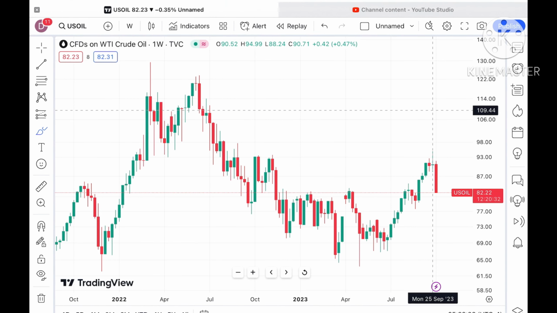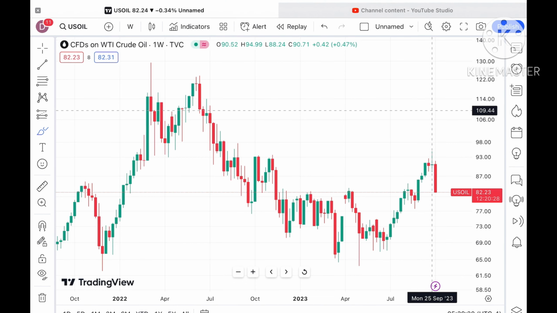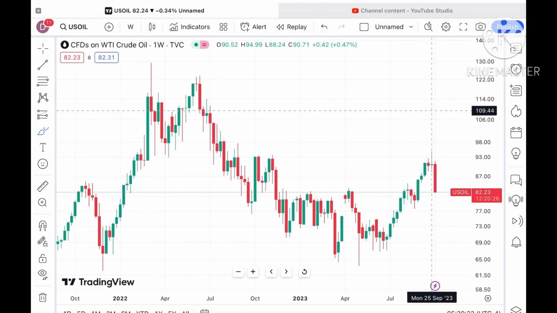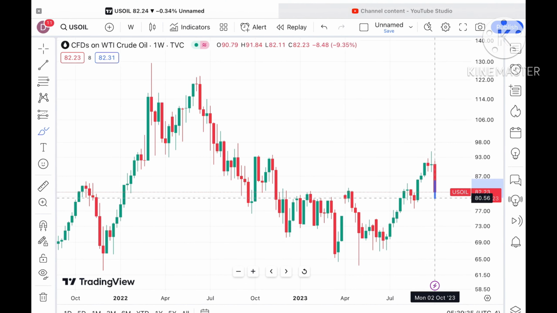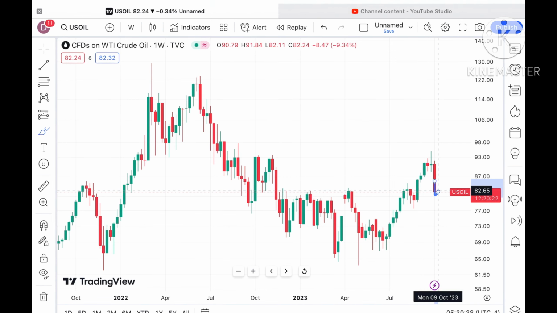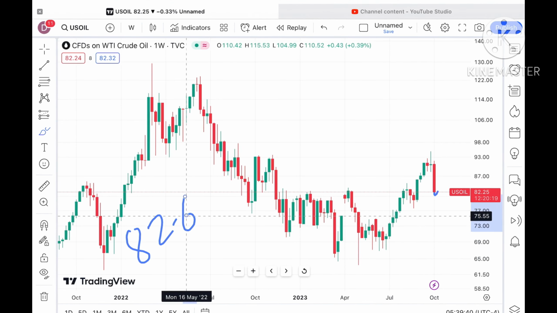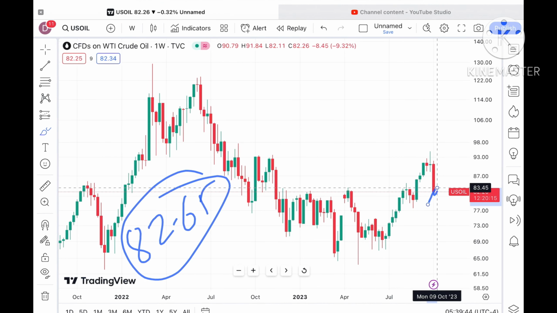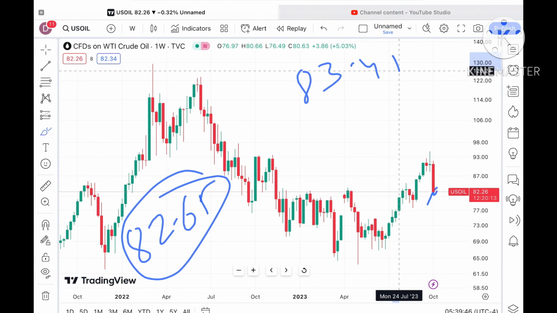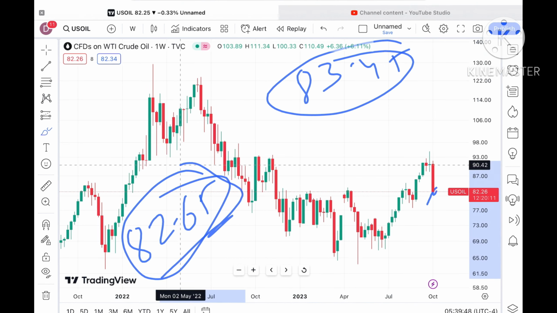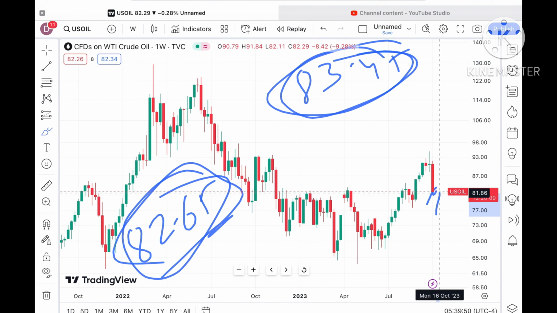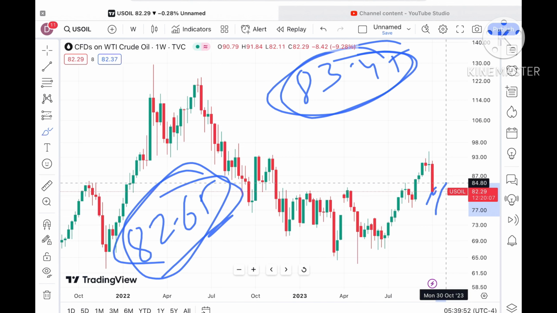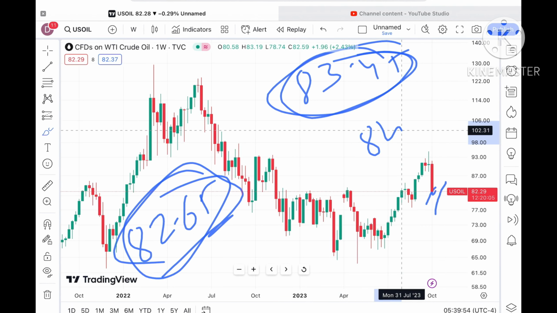Let's suppose the price sustains this level. Because the market is uncertain and the overall trend is downside, the probability of moving further down is there. But let me explain if the price sustains, it will cross a level of $82.65, which is already a weak resistance. So chances are high it can touch a level of 83.45, which is again being tested here, and then chances of touching a level of around $84.8 are there.